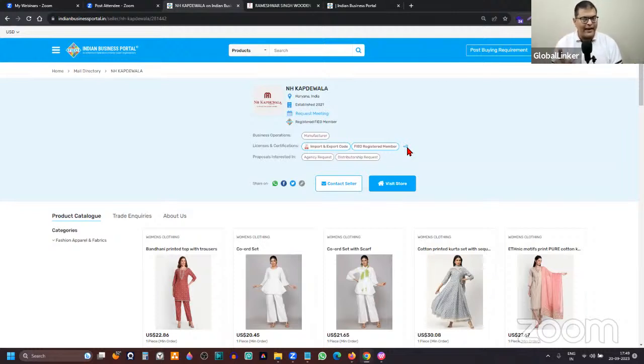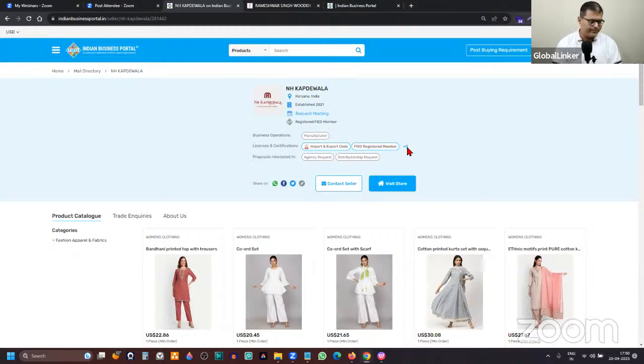Now, these kinds of things help in that evaluation process, so that they are able to understand that you are a seasoned exporter, a trustworthy exporter, a genuine business. That's why all these details are displayed here, so that they can make up their mind that it is a genuine business and they can do business with you with confidence, or they can at least proceed to the next step of sending you an inquiry with confidence. So that is why this information is displayed here, so that international buyers feel more confident that they are dealing with genuine exporters from India.